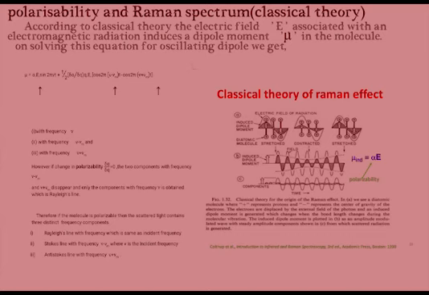Those are the Rayleigh line with frequency which is the same as the incident frequency, the Stokes line with frequency mu minus mu m where mu is the incident frequency, and the anti-Stokes line with frequency mu plus mu m.